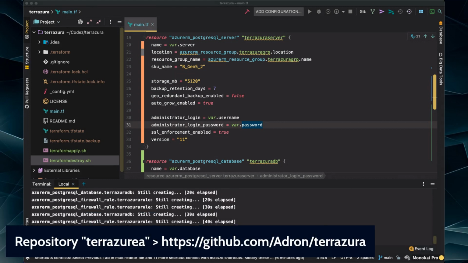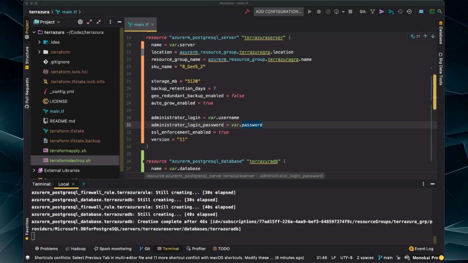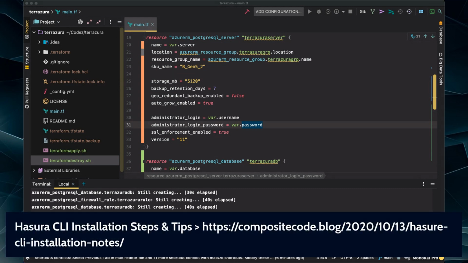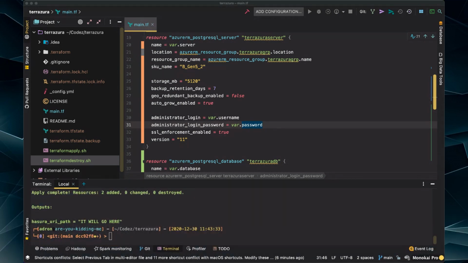And then, of course, the repo we're working with is this repo, just as a quick reminder there. And in the next part of the stream, coming up very soon, you would want the Hasura CLI installation steps are right there at that blog entry that I put together with a few extra tips for you. So check that out. And we'll get going there in just a second.